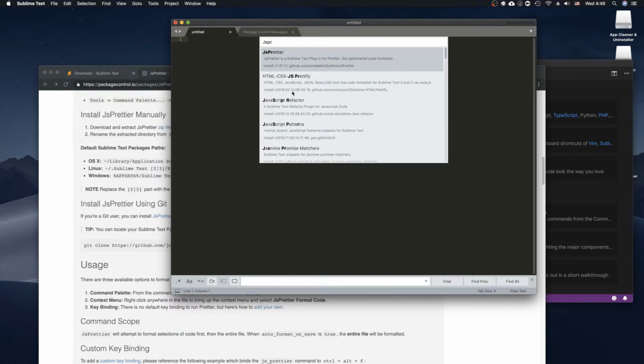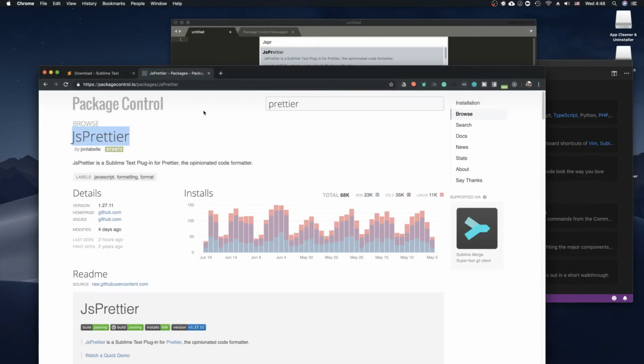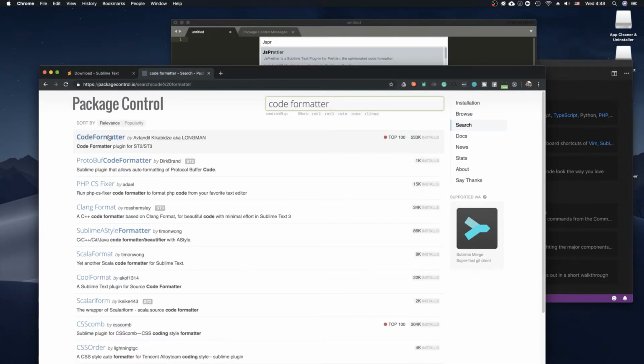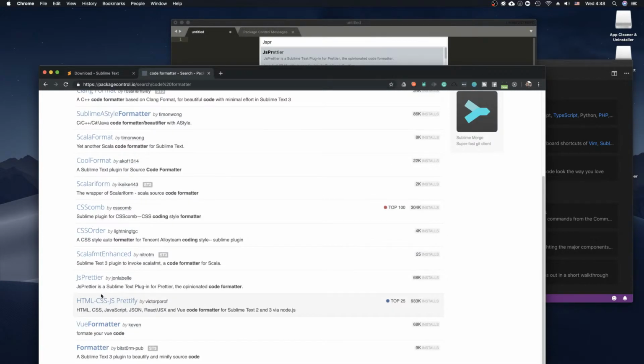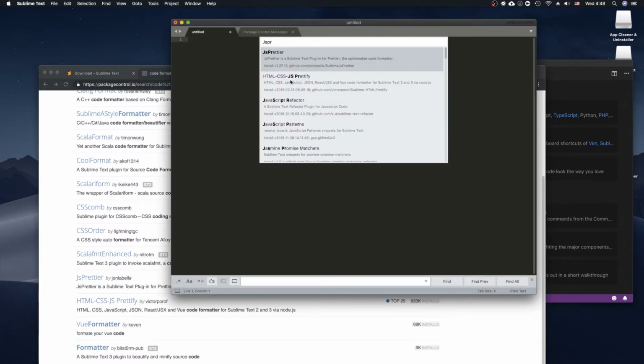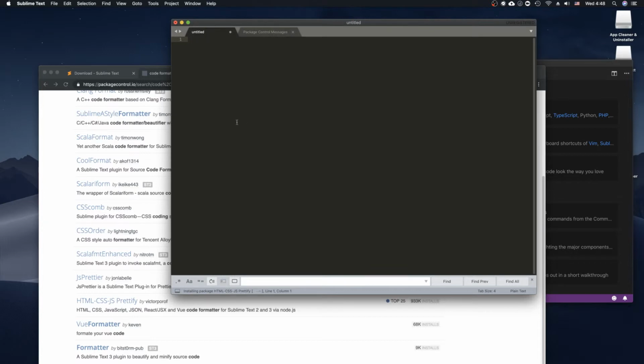So I'll do this one because it has HTML, CSS, and JS prettify. That should, well, let's see. Let's make sure we get the right one. Code formatter. What's a popular one here? Okay, so it's HTML, CSS, JS prettify. That is the one to get. So that is going to be the right one. Okay.